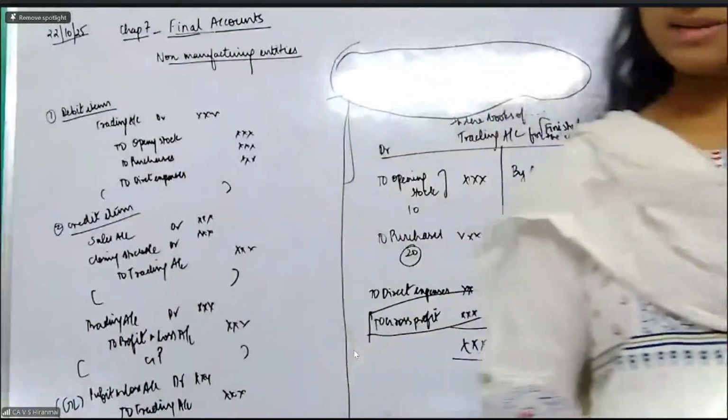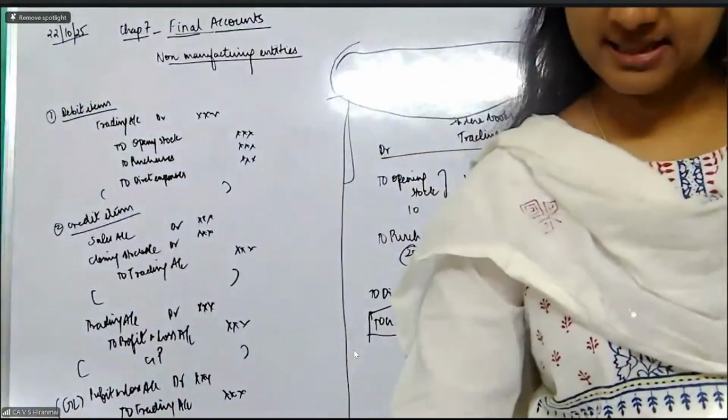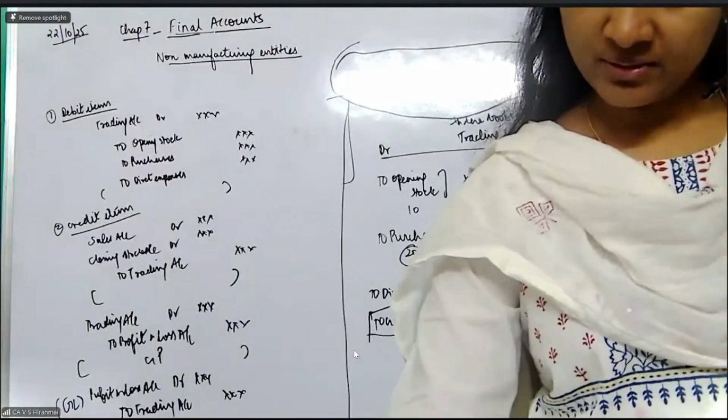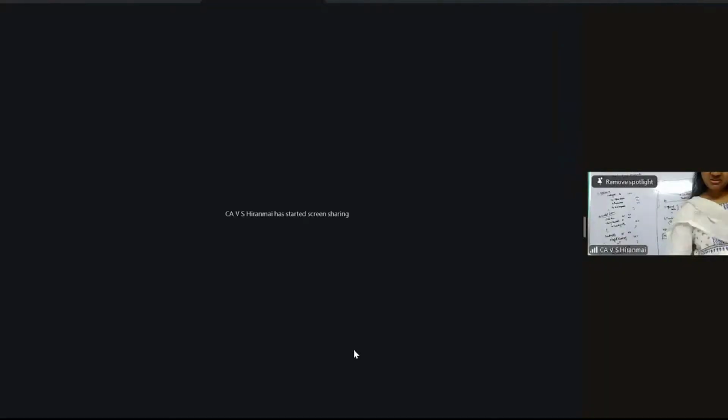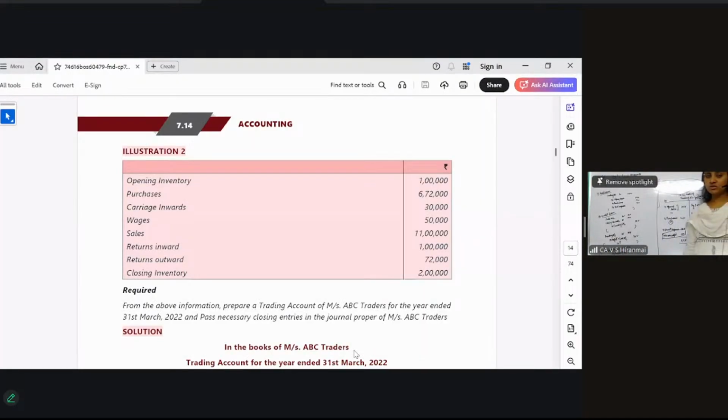Now, in the same fashion, we are going to see illustration number 2. Very, very easy. Illustration 2, you have the trial balance or the information given to you. From the above information, prepare a trading account of ABC Traders for the year ended 31st March 2022. Pass the necessary closing entries in the journal proper.